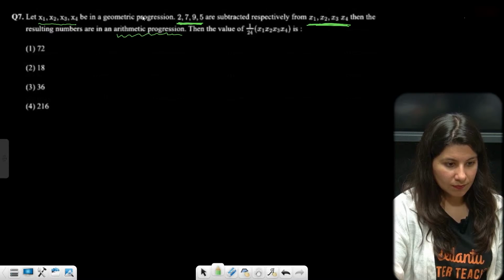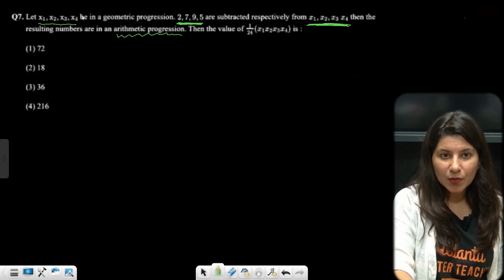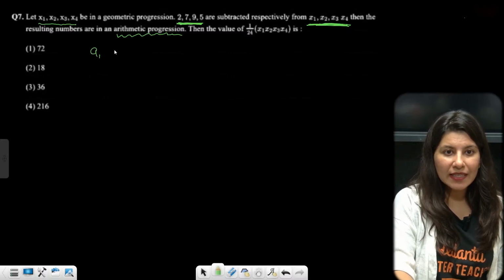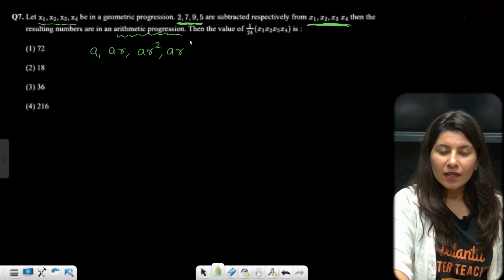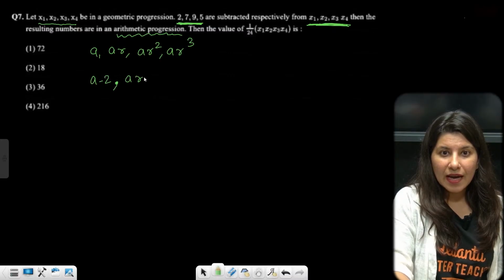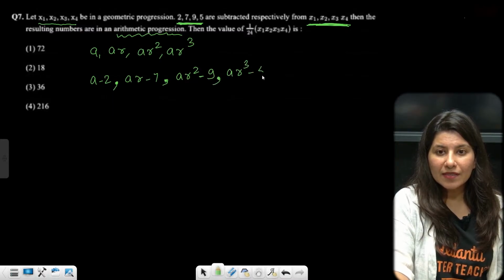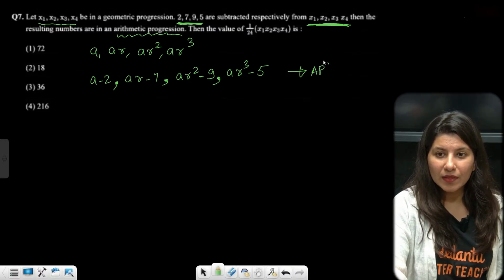Let us suppose, now let's solve it. Let us suppose 4 numbers are in GP. So I am taking A, AR, AR square and AR cube. Now if I subtract, A minus 2, AR minus 7, AR square minus 9 and AR cube minus 5, you will form an AP.